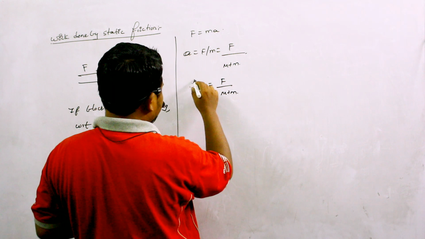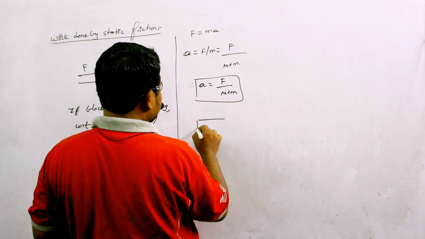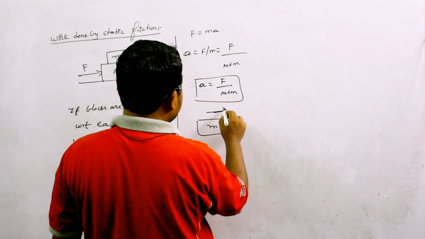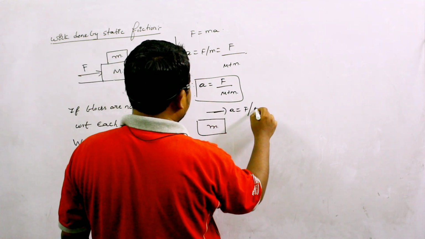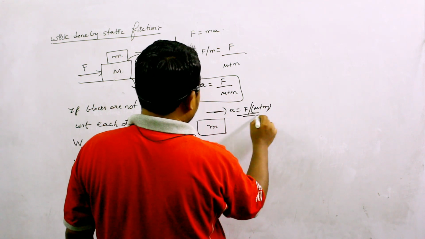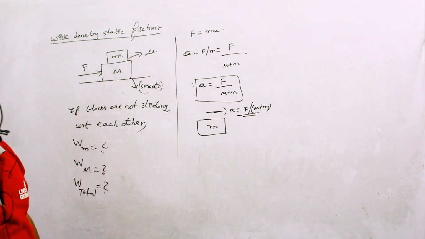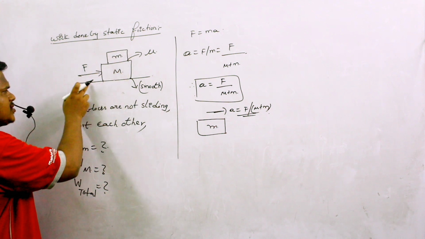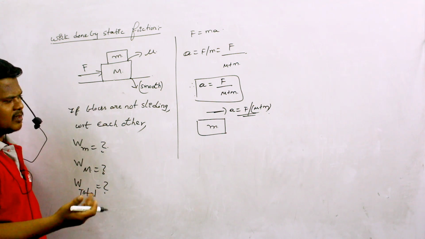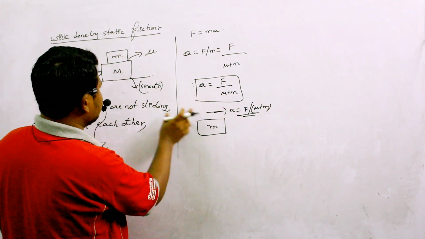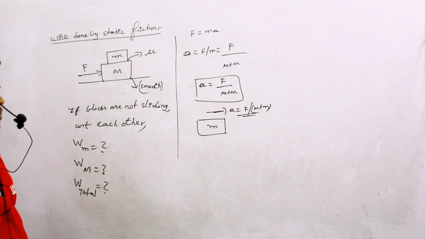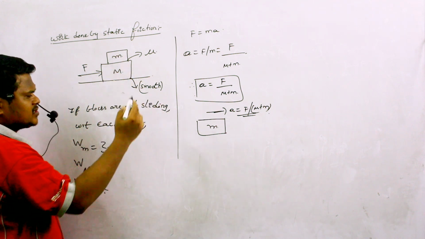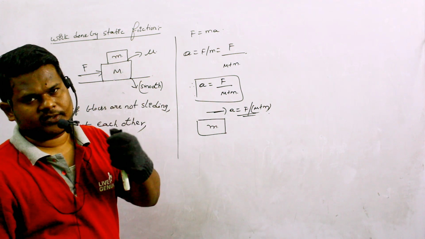So therefore the acceleration produced in the system, or acceleration of both the bodies, is a equals F by M plus m. Okay. Now if I take this small m, an acceleration of a equals F by M plus m is produced. So if acceleration is produced, definitely there must be some force, but force is not acting on this small m, force is acting on capital M. Now the question is, who is giving this acceleration to small m? So definitely I should say that the static friction present between capital M and small m is responsible for providing acceleration to small m.